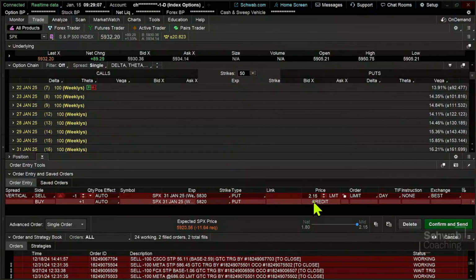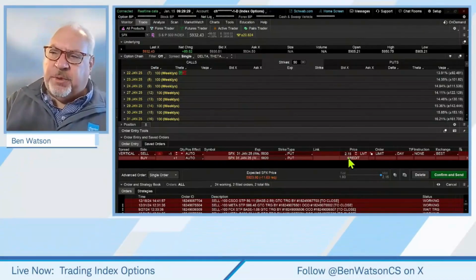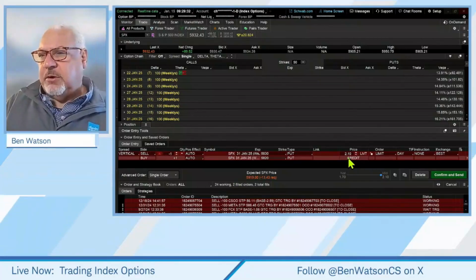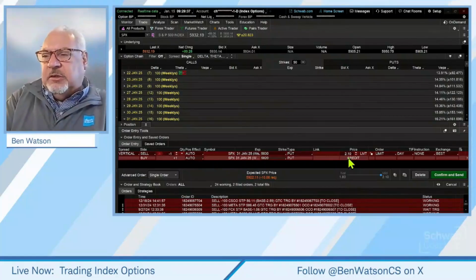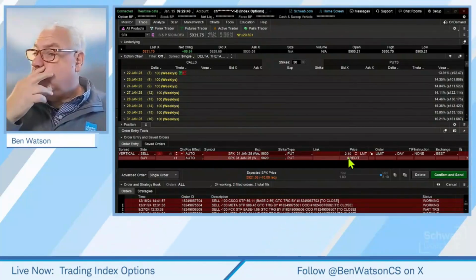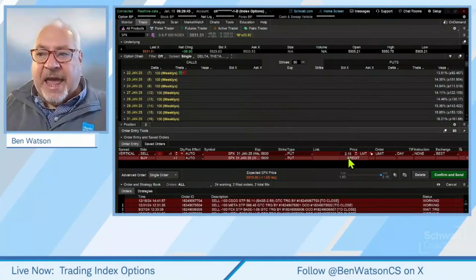Now, here's the thought and the challenge, the difference between this trade using an index option versus a short vertical spread using an equity option. There's the risk of early assignment in an equity option trade. In this case, there's no risk of that early assignment. This option, that short leg, can't be assigned to us prior to expiration. So if we plan on closing this trade down prior to, right, we're not going to run up into that time frame where we're worried that we're going to be assigned early. So we could let it go through till expiration and either expire worthless or end up settling to cash